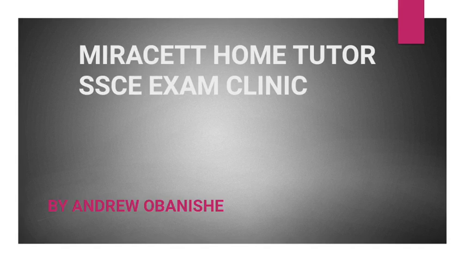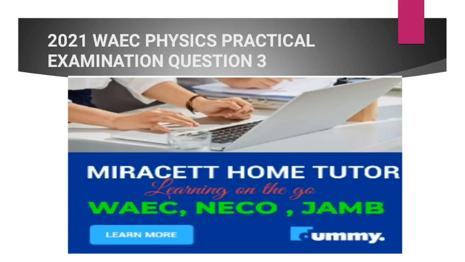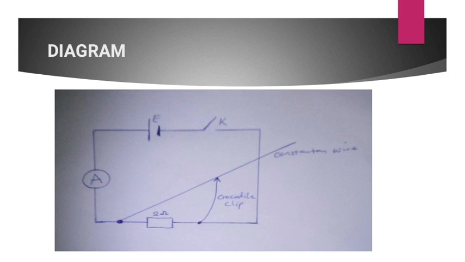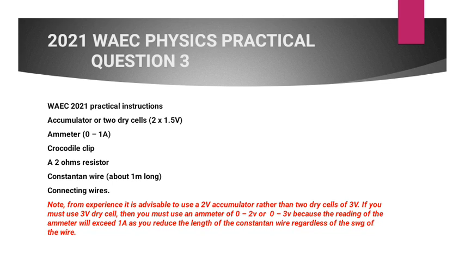All right, now we want to treat question 3 of the 2021 Physics Practical Examination. This is a list of the instructional material that WAEC sent to schools to prepare and make available for the examination, right? The instructional materials are an accumulator or 2 dry cells.